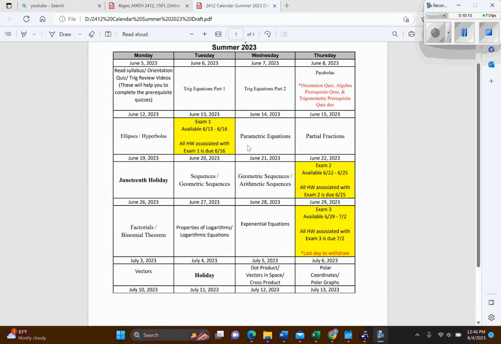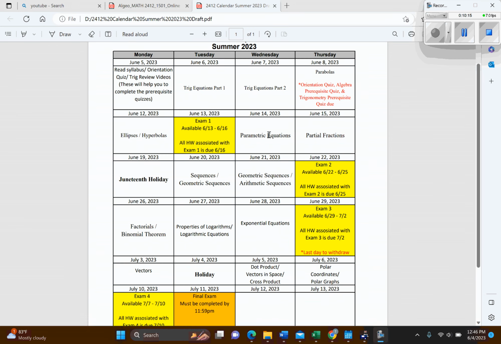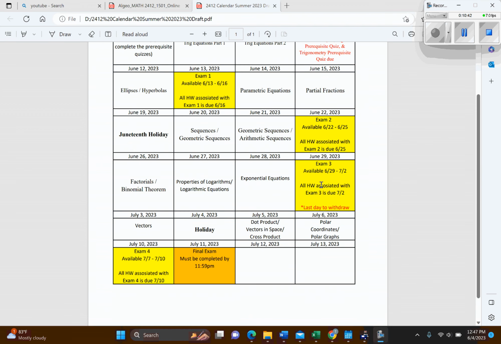But as you can see, I move on in the calendar and we move on to our second unit. And then we do have a holiday on the 19th, so I didn't put anything there. And so on. Exam 2 is available from the 22nd to the 25th. And once again, all the homework associated with exam 2 would be due on that 25th. Don't wait, pace yourself. This will give you an idea of the pace you want to go. And then same thing for Unit 3 and Unit 4.